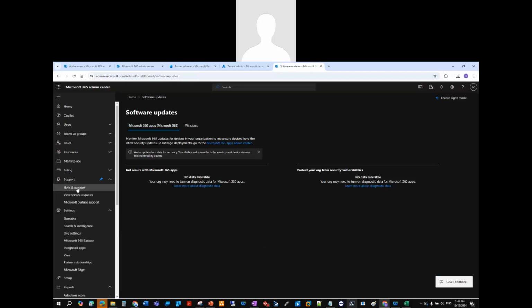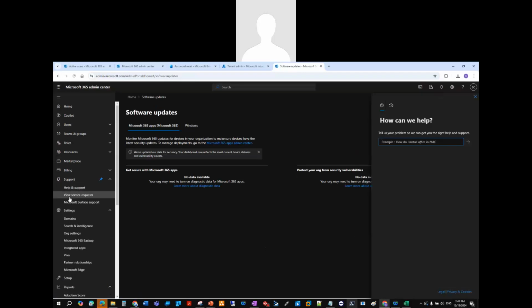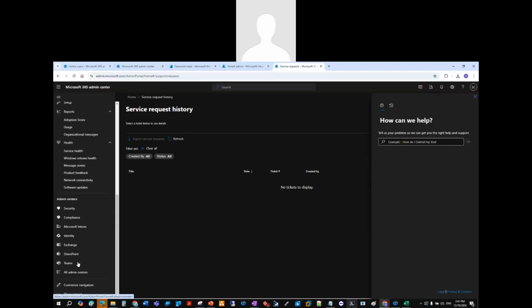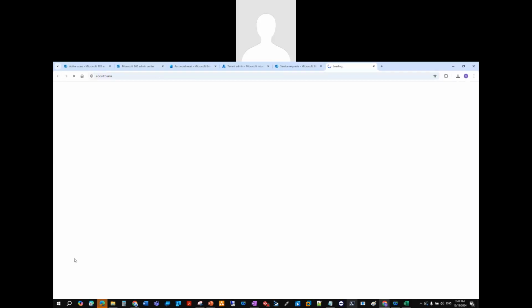So we can see that for that. We can see issue history. We could take a look at reported history. I don't think it has. We'll change the dark mode as an example, just to show you guys that. Then we have our software updates. If we need to create a ticket, we can create a ticket here. Support, and we can create a help and support ticket and then view the different requests in the ticket that we need to see. Again, this is all here for us to look at.